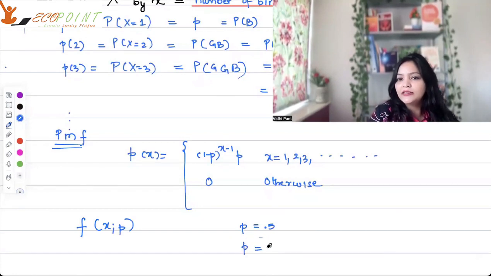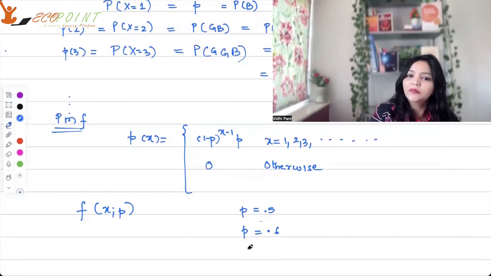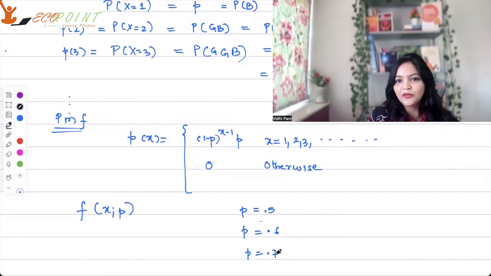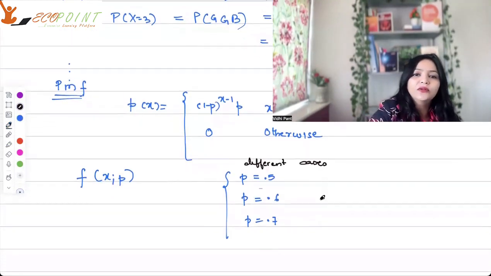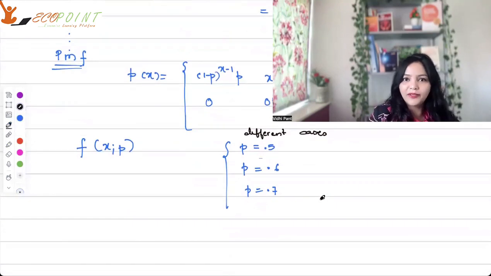With P equal to 0.6, it will be different. With P equal to 0.7, it will be different, and so on. You can construct different cases with different P. So this is the concept of parameter.